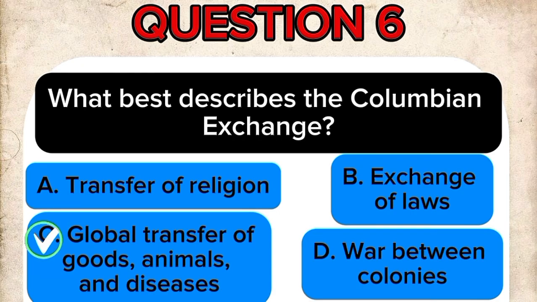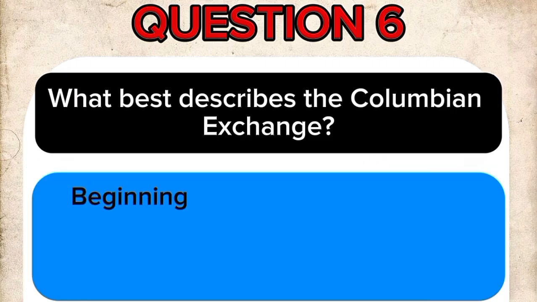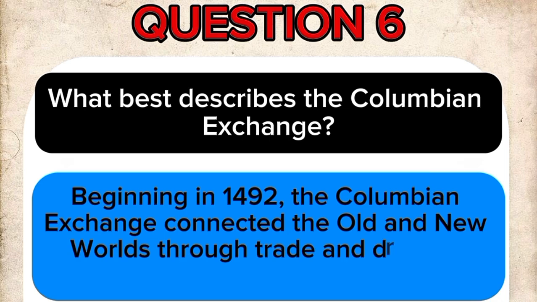The correct answer is C. Global transfer of goods, animals, and diseases. Beginning in 1492, the Columbian Exchange connected the Old and New Worlds through trade and disease transmission.